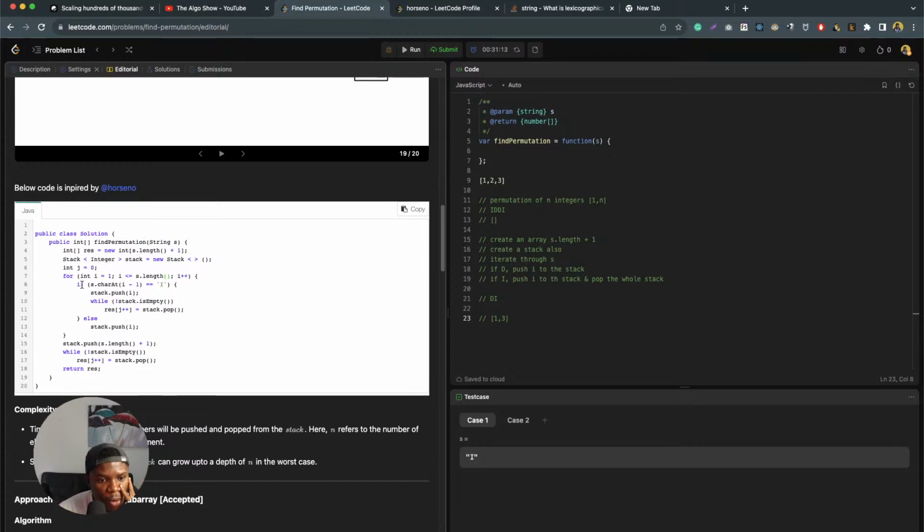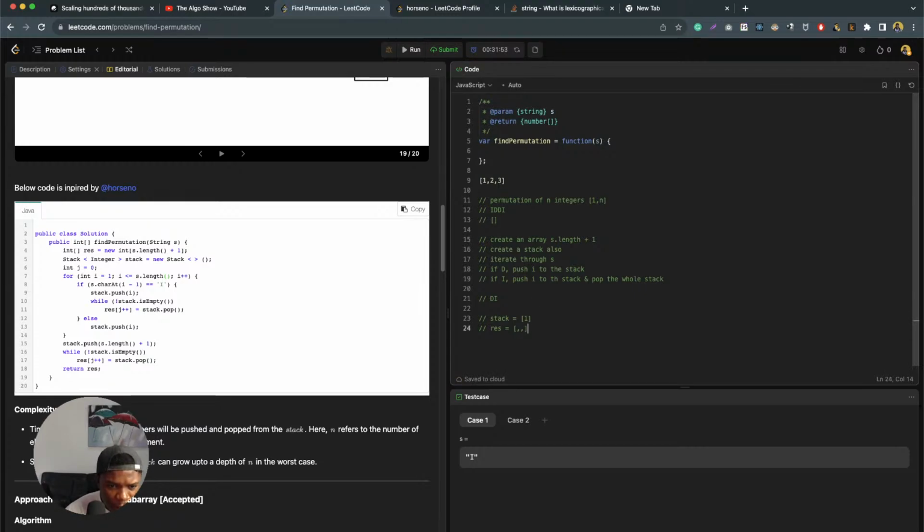The first time is going to just push to the stack because it's a D. So what is it going to push to the stack? Okay, let's say this is our stack, an empty array, and res is an empty array for the second iteration, with 1, 2, 3. It's going to run twice. In the first iteration, it's going to push i, which in this case is 1, to the stack.